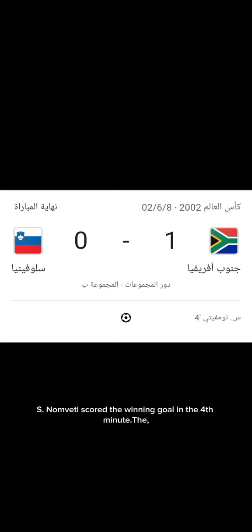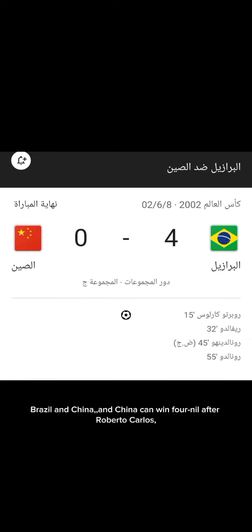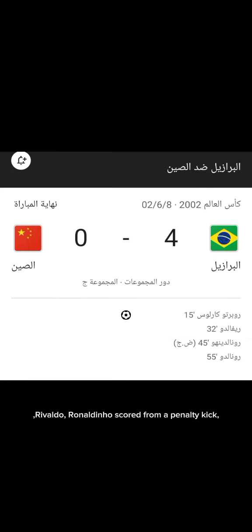The first match in the third group begins with a match between Brazil and China, and Brazil wins 4-0 after Roberto Carlos scored, Ronaldinho scored from a penalty kick, and Ronaldo scored from a penalty kick.